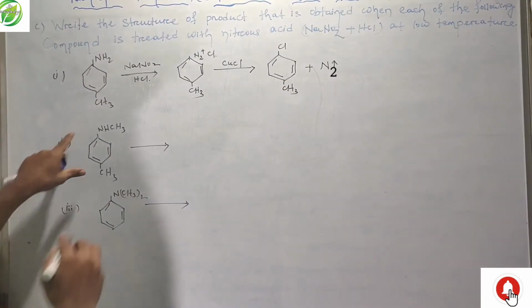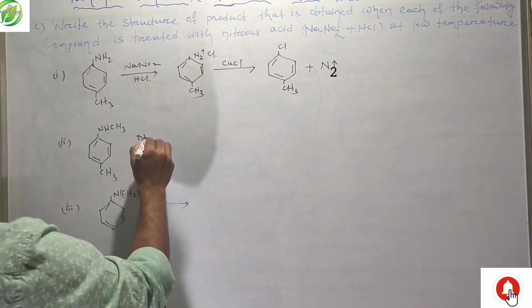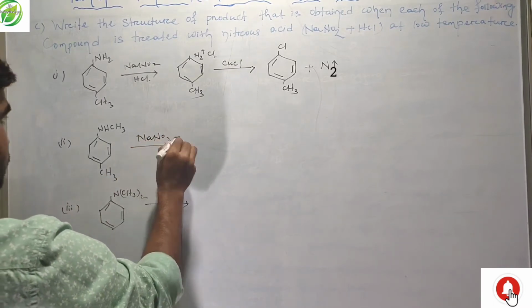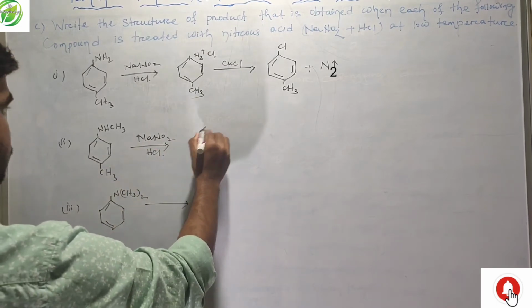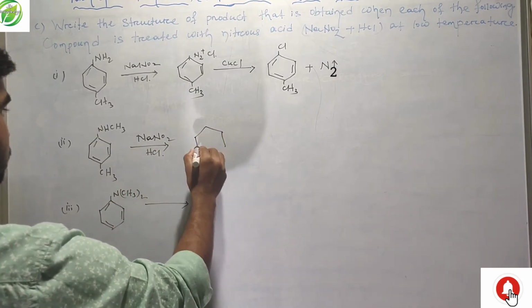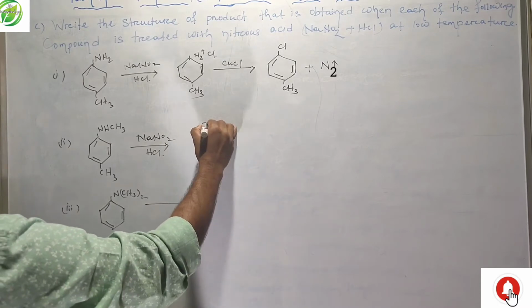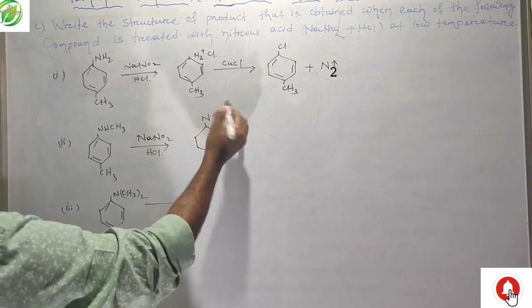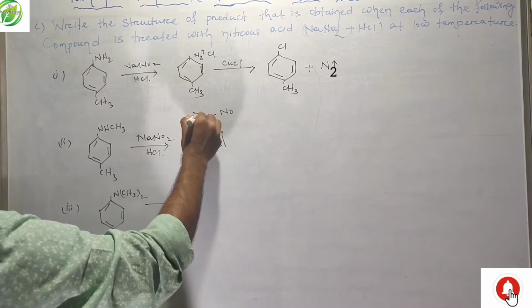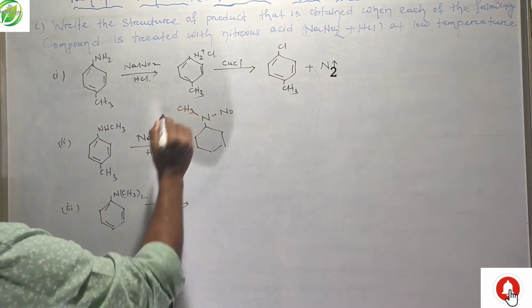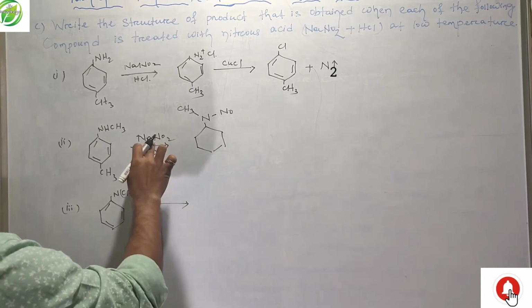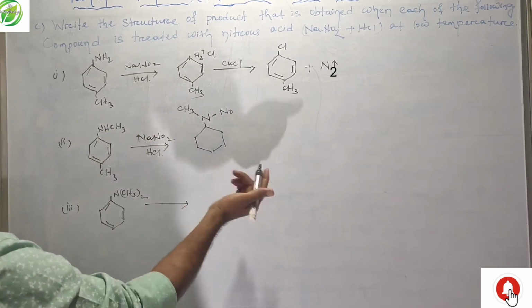And friends, this compound will react with nitrous acid, NaNO2, in the presence of HCl. We simply join N with this, and this is CH3.